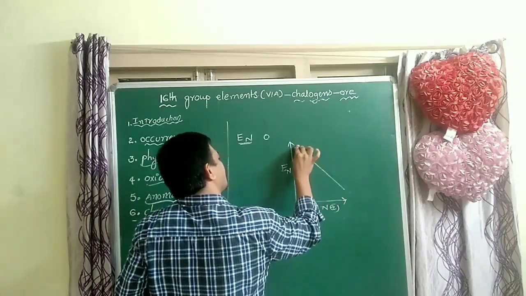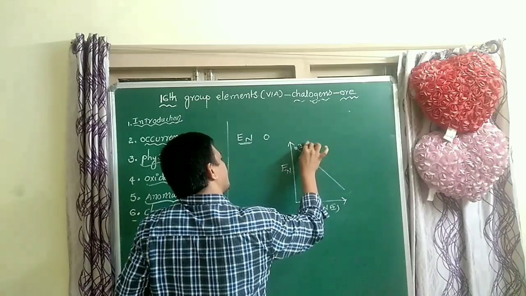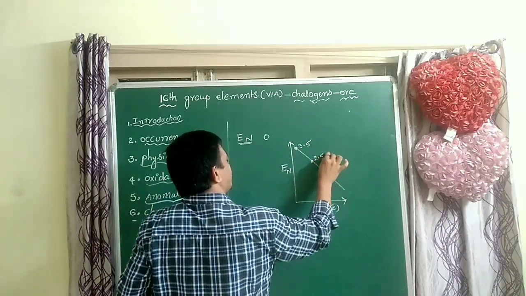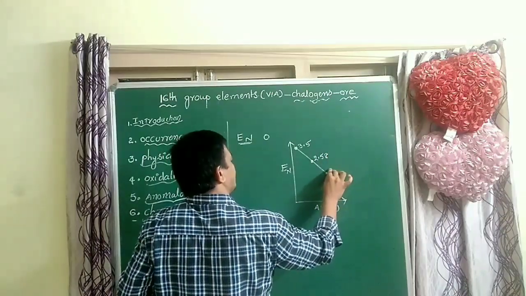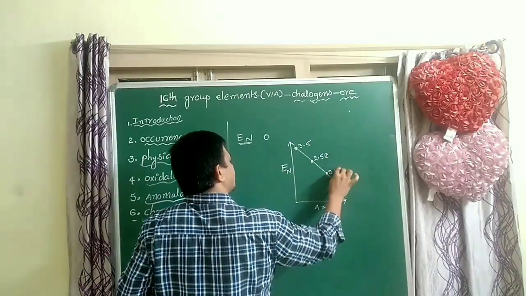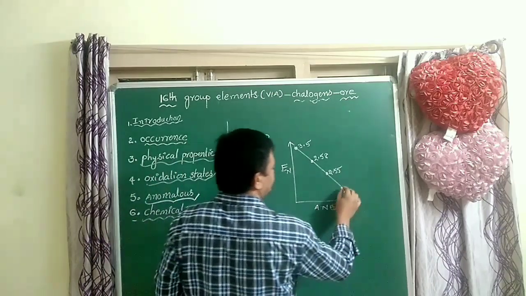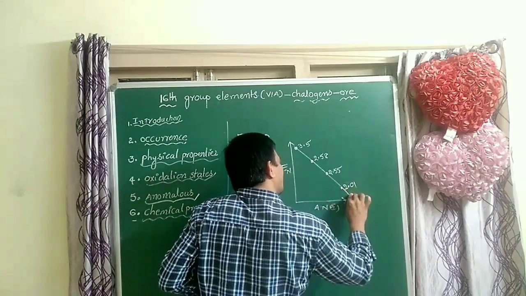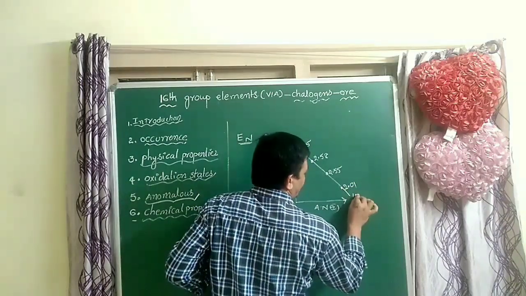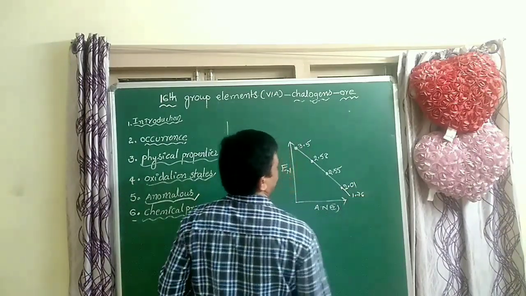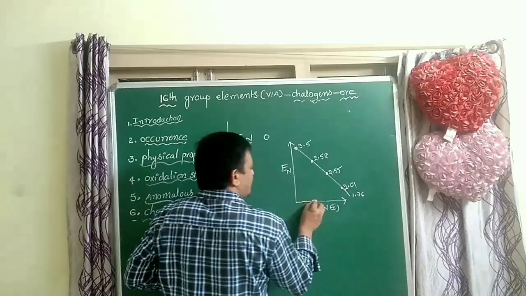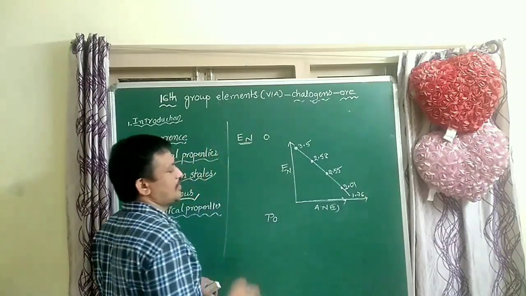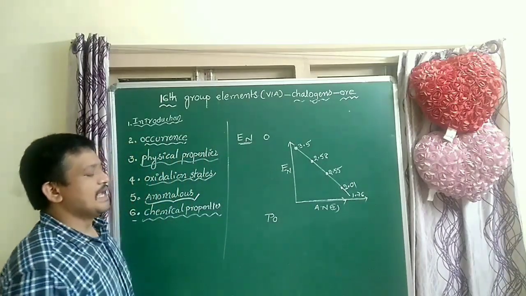The oxygen value is 3.5, sulfur is 2.58, selenium 2.55, like that. Next, tellurium 2.01 and polonium is 1.76. So the electronegativity of this group of elements decreases from top to bottom.